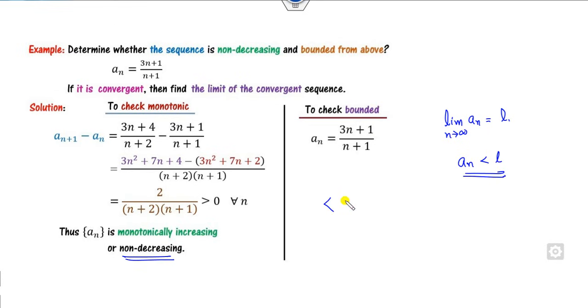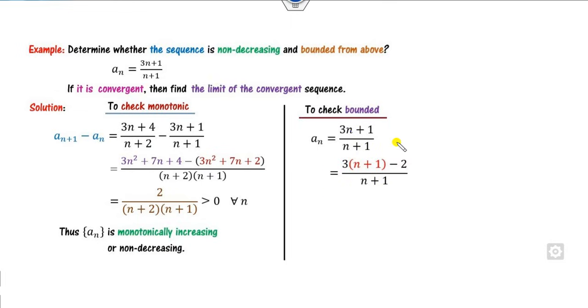Otherwise your target is to prove this number is less than something. Again, the degree of the numerator and denominator are the same, so I can replace this n with n plus 1. So I have plus 3, I can subtract minus 3 also. Now you can see the numerator part will be minus 2. I can separate them. Again, this number is always a positive number, so 3 minus something is always less than 3. Hence the sequence is bounded above by 3.